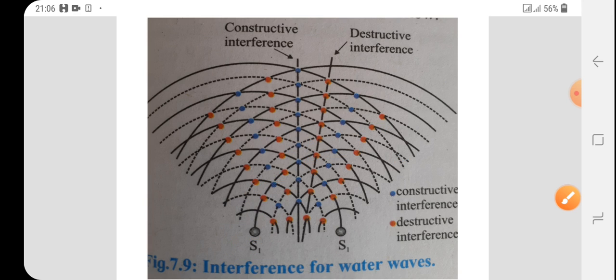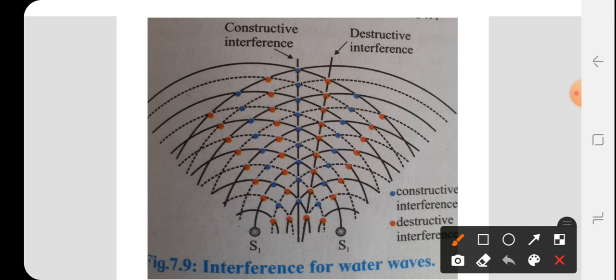Here the continuous lines show that crests of waves are traveling, and the dashed lines show that troughs of waves are traveling. Here we can see red dots and blue dots. The blue dots show where the crest of one wave coincides with the crest of another wave, or the trough of one wave coincides with the trough of another wave, and this is called the constructive effect.